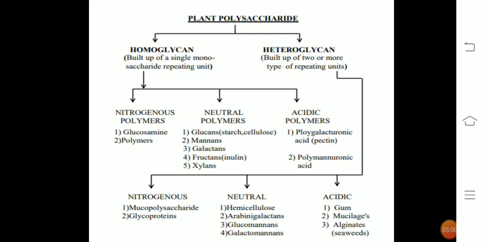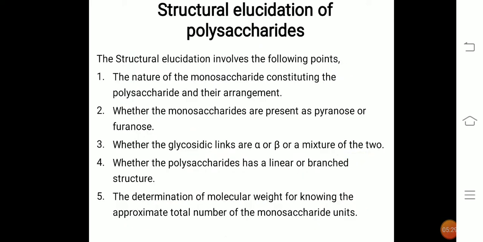And coming to the heteroglycans, we see the same type of classification, that is nitrogenous, neutral and acidic polymers. In nitrogenous polymers, mucopolysaccharides and glycoproteins are present. In neutral polymers, hemicellulose and so on. In acidic polymers, gums, mucilages and seaweeds are seen.